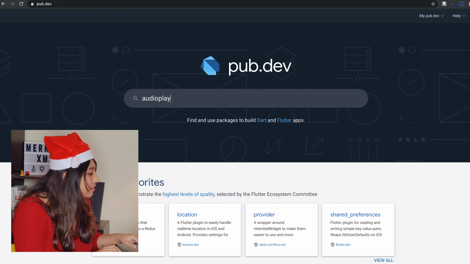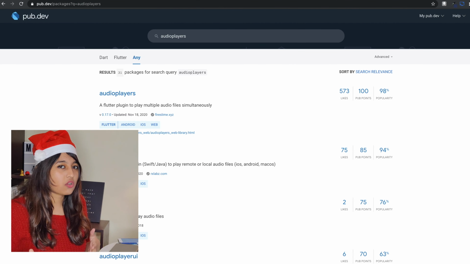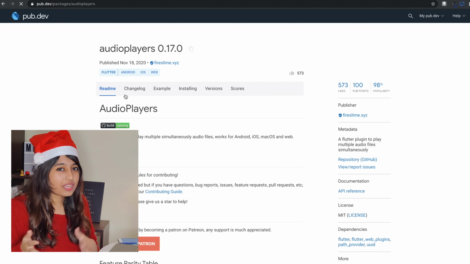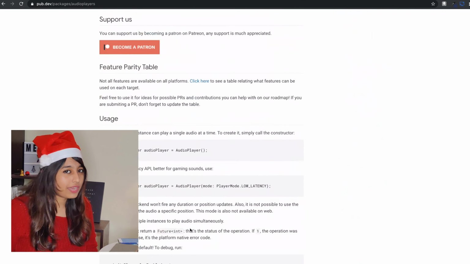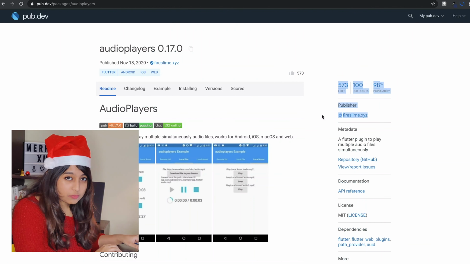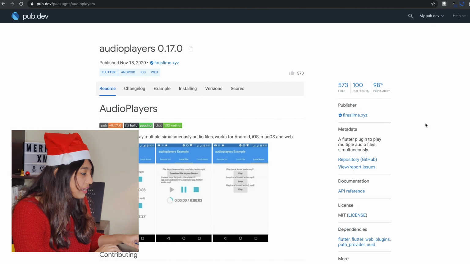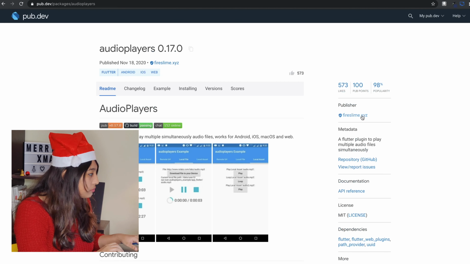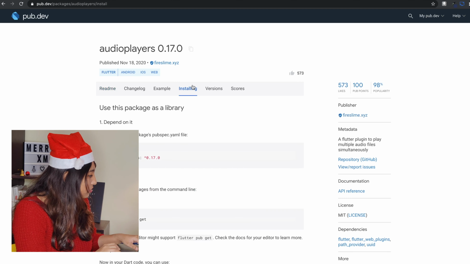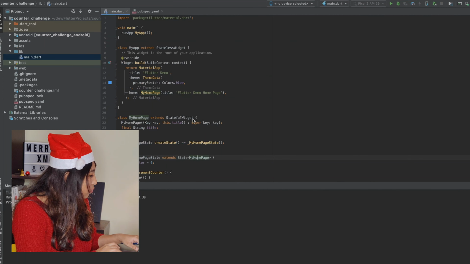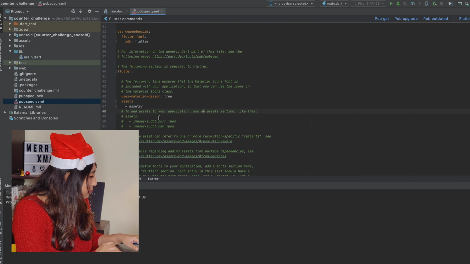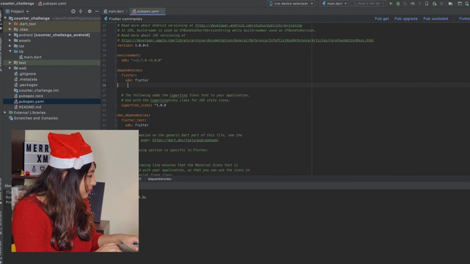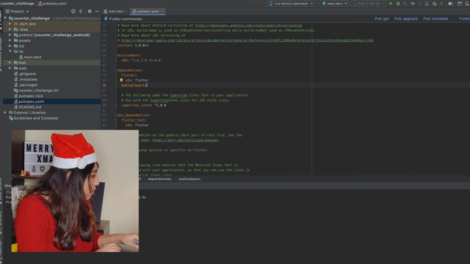Next we need the audio player plugin, because by default there is no provision to play an audio file. We need a plugin. It's pretty great because I had used this for a freelance project and it worked great, so I'll be reusing this again for this project. And I have my main.dart. I don't need to remove any code as of now, but let me just add audioplayers in pubspec.yaml. I don't know what version I need, so I'll just keep it blank. It can take whatever version is valid for now.